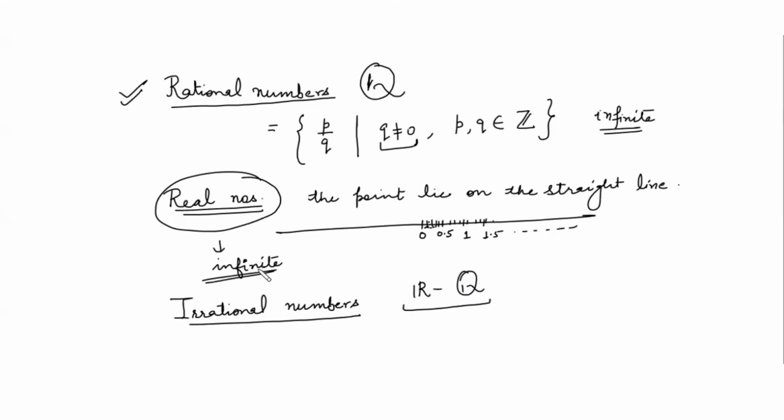Or you can say the numbers which are not rational are irrational numbers. Means they cannot be written in the form of P by Q where Q is non-zero and P and Q are integers. So except rational numbers, all the real numbers are irrational numbers. So they are also infinite in nature.